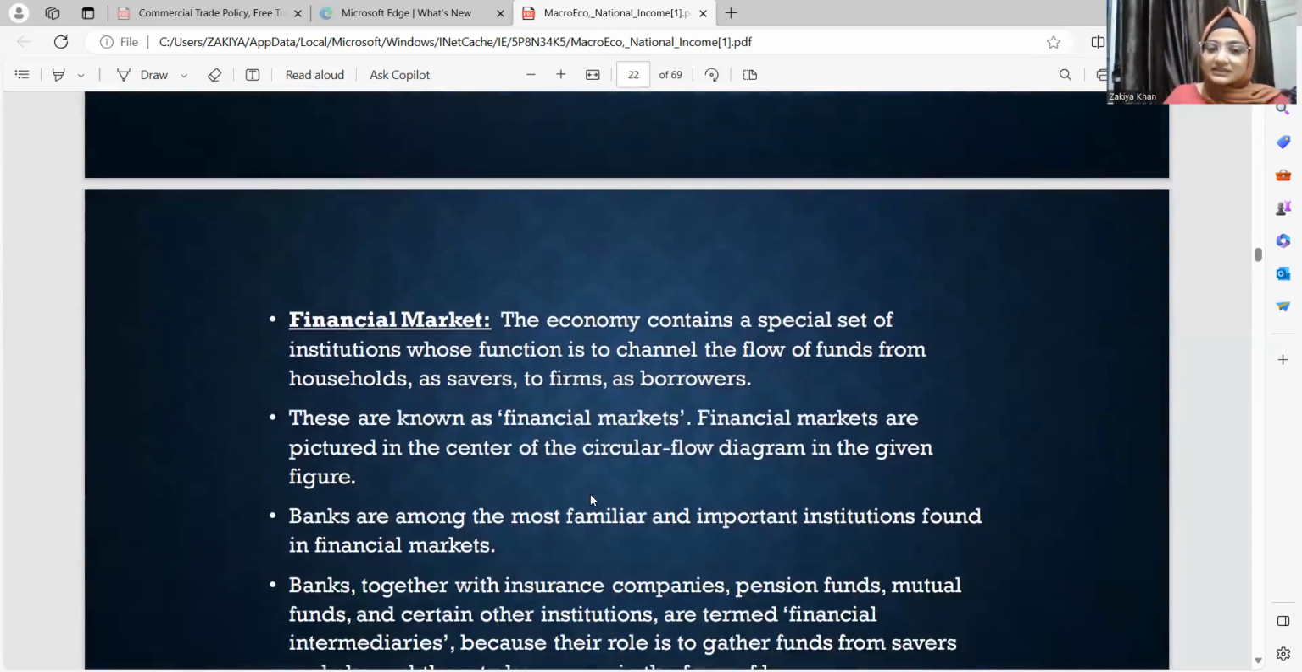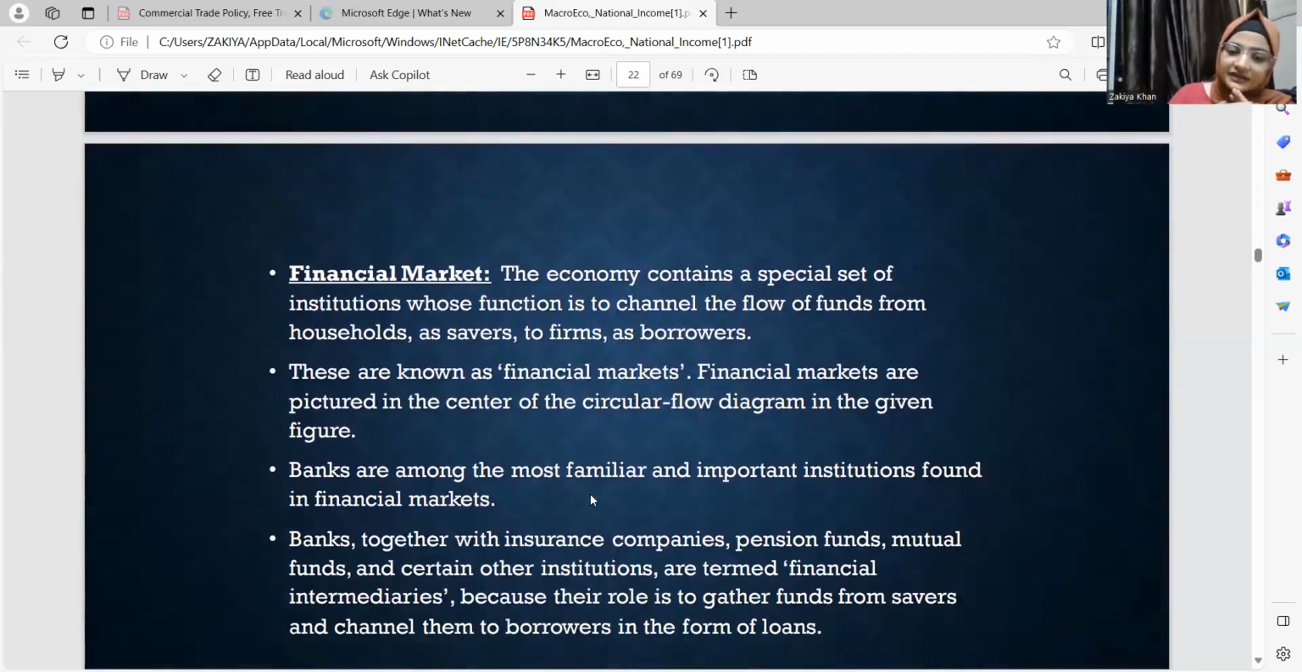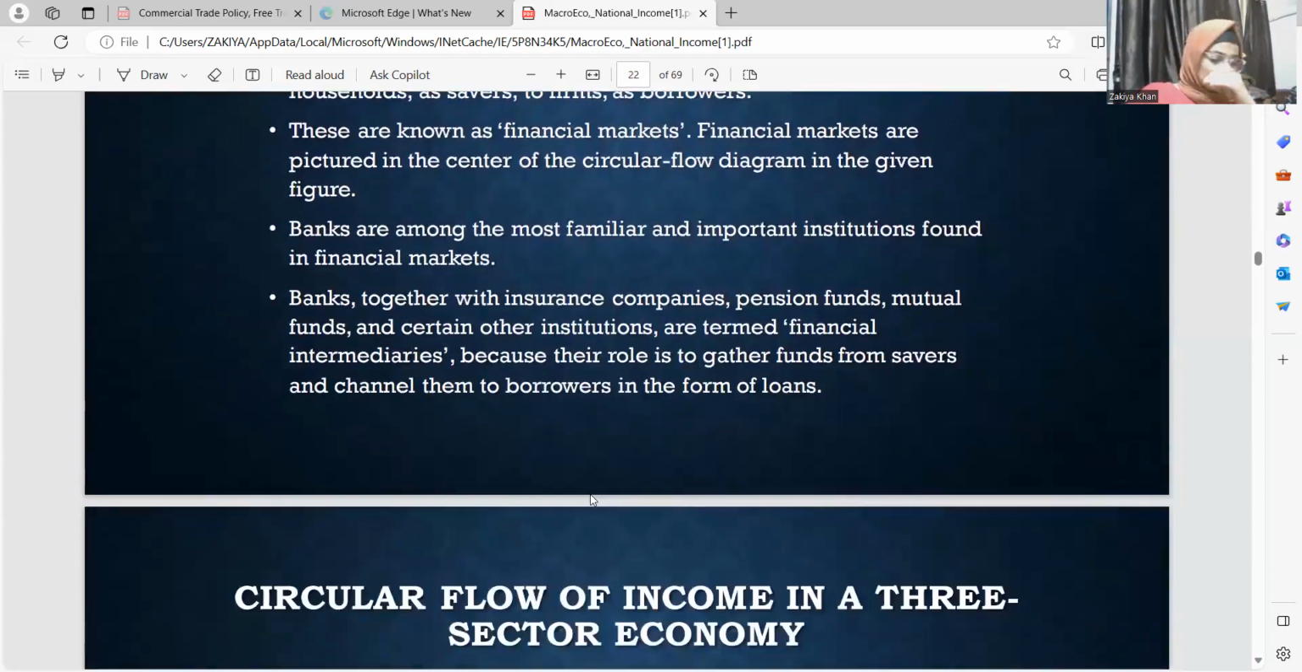A financial market can be a set of different intermediaries that participate as a mediator to mobilize the savings. Banks are amongst the most familiar and the most important institutions that are found.